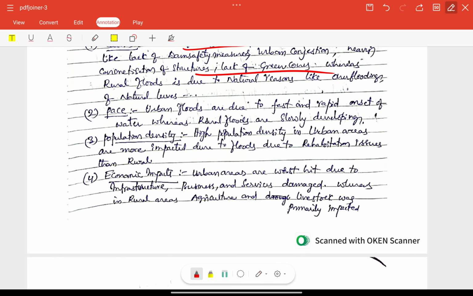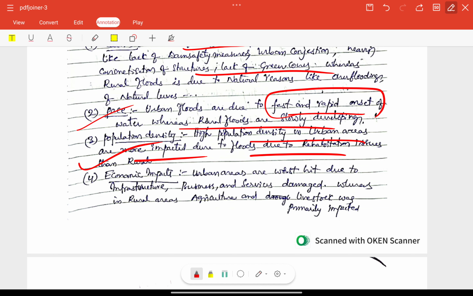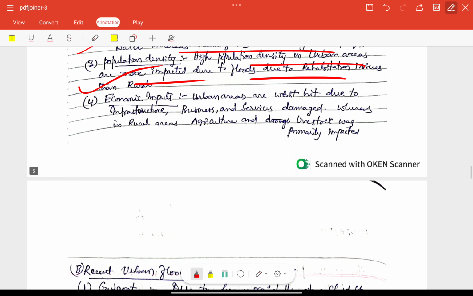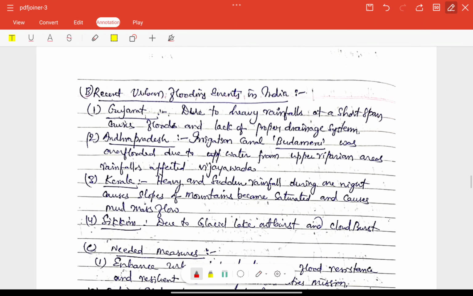Pace also, rapid or fast pace, is very important during floods, right? Population density is also one of the reasons, right? So comparing rural and urban. Next, economic impacts are also very important, right? In rural areas, agriculture and livestock were primarily impacted, but the urban areas were worst hit due to infrastructure, business and services also, right?